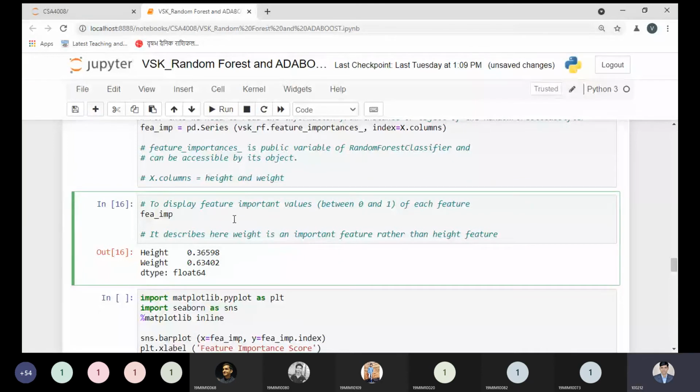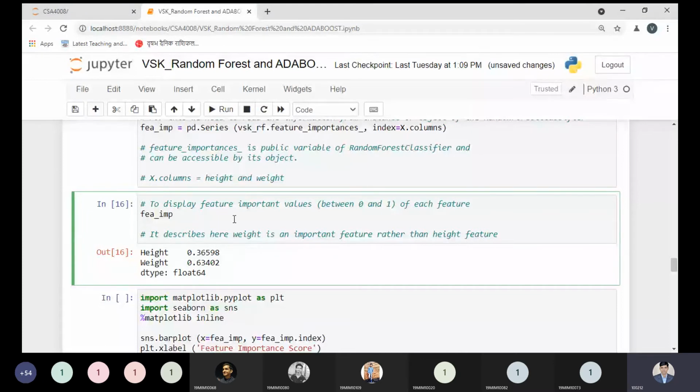Based on this important property, we are getting something here. Feature underscore importance is basically a public variable which defines which feature is important or not. Based on this parameter, we see what value is held, between 0 and 1, by height and weight. You can observe here, weight is the more important feature than the height. So you can choose only weight, that is sufficient.